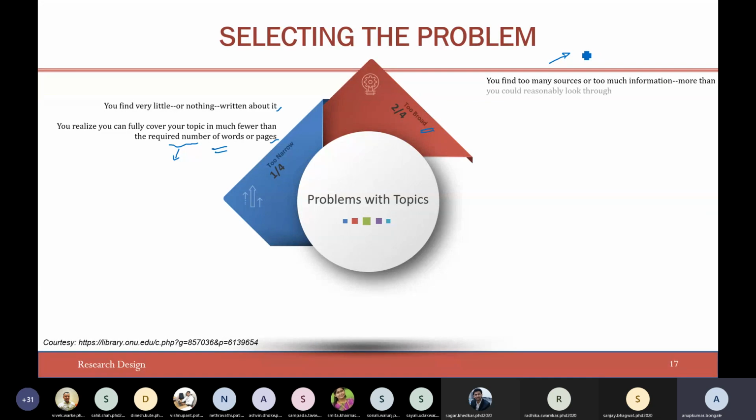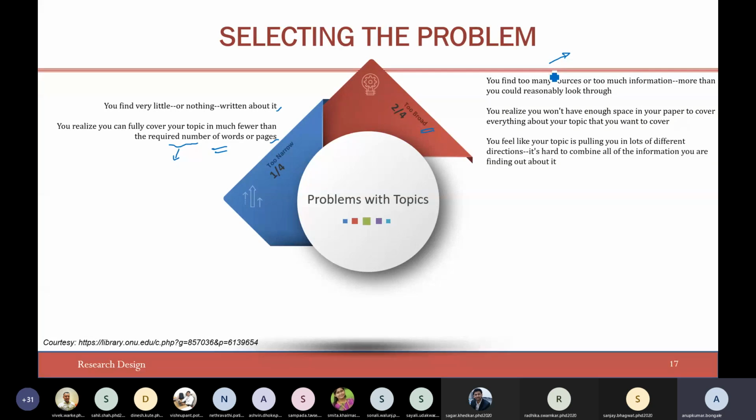So another thing you should do is look through the literature reasonably, right? You realize you won't have enough space in your paper to cover everything about your topic. You have taken such a broad area that you cannot fit it in one particular paper or one particular objective. So you should think about how exactly you can split that and narrow it down.